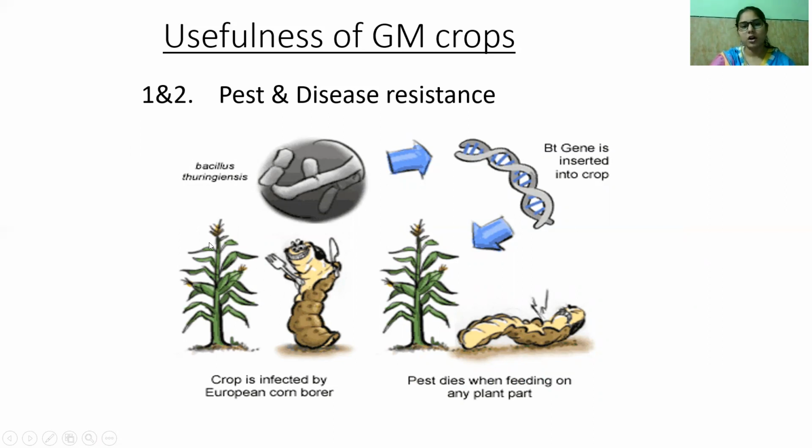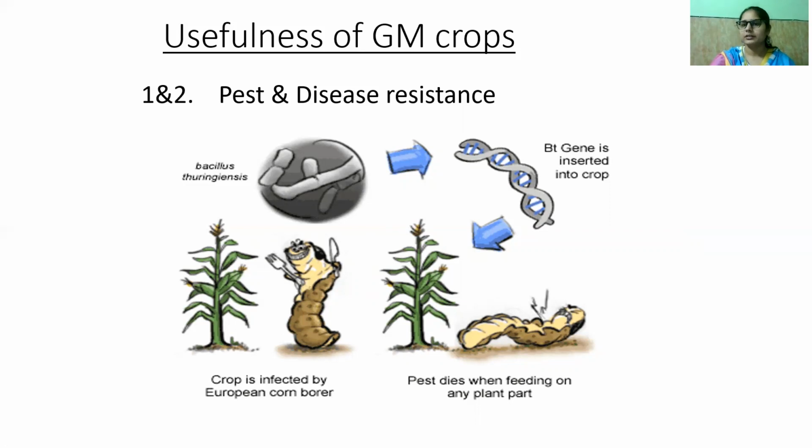A crop that is not a GM crop, basically not Bt cotton, is infected by the European corn borer, or by pests or diseases. In Bt cotton, we have inserted the gene by genetic engineering techniques, so the pest dies when feeding on any part of the plant.